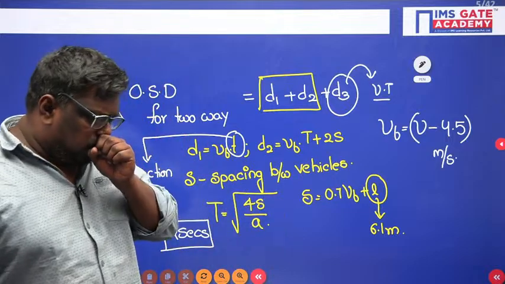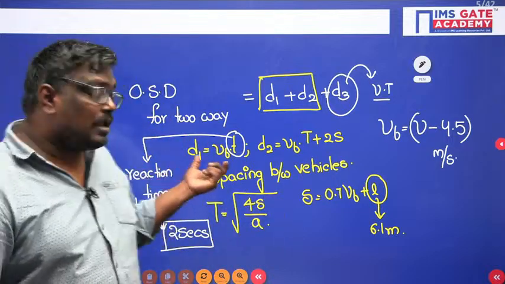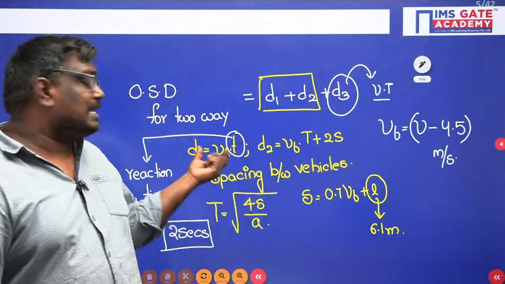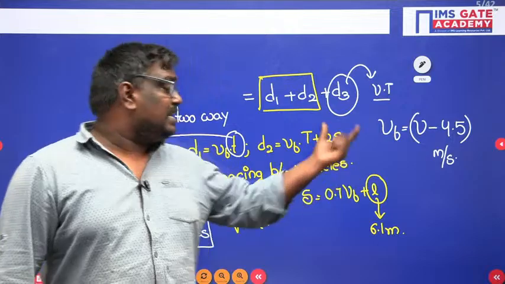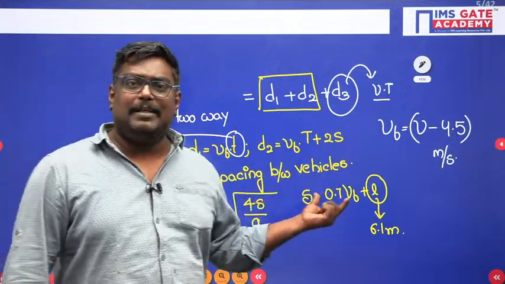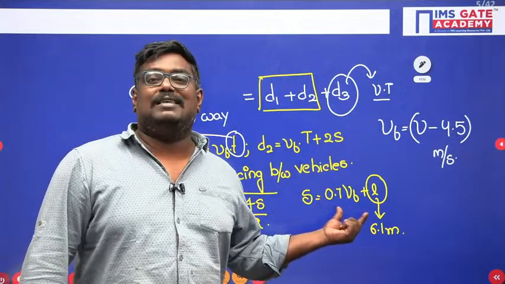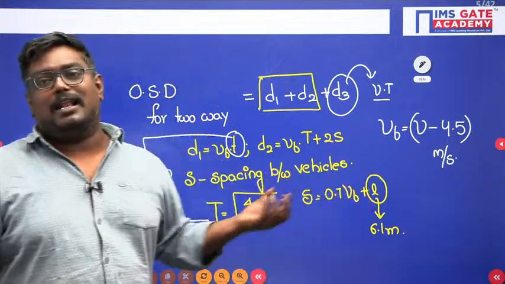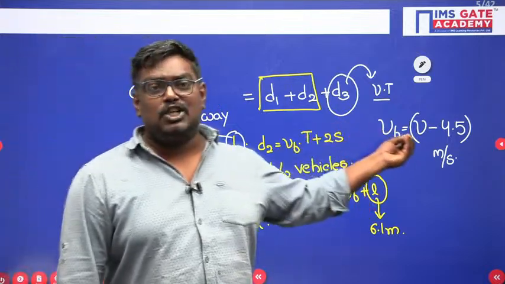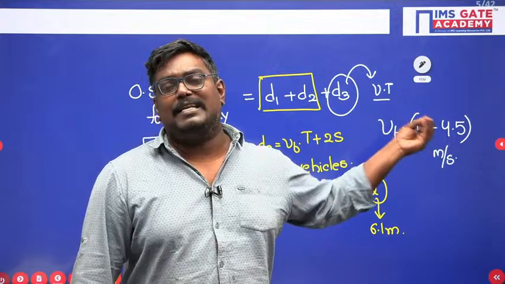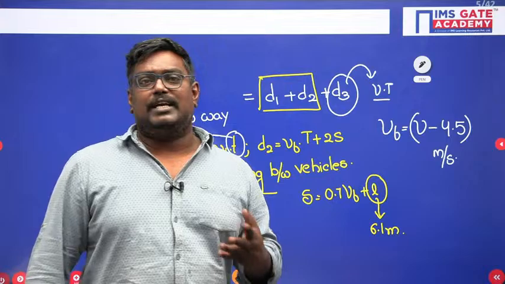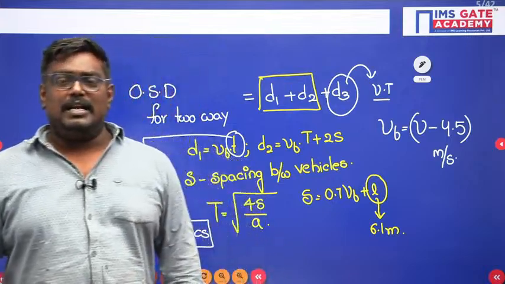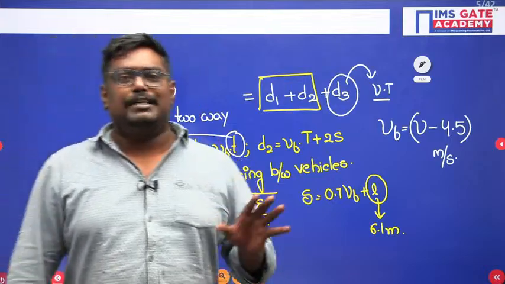Sorry students. Now here D1 is nothing but VB into T. D2 is VBT plus 2S. Here S indicates the spacing between the vehicles, which is 0.7 VB plus L, where L is the length of the wheelbase. Velocity of the slow moving vehicle is V minus 4.5 meter per second. And the reaction time is 2 seconds. So my dear students, I hope you are clear with the OSD concept.